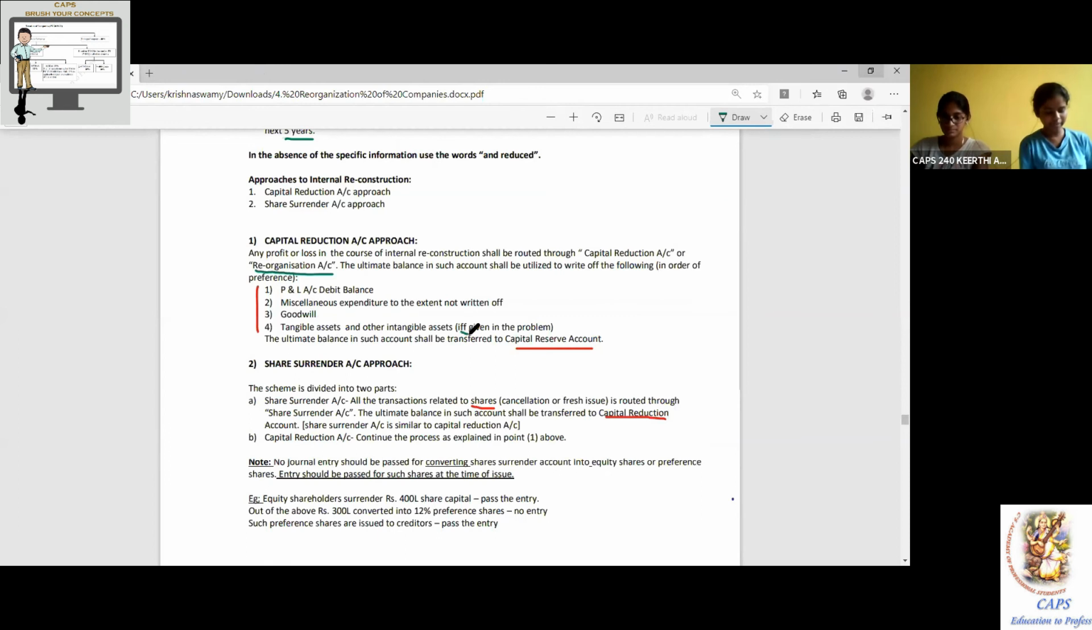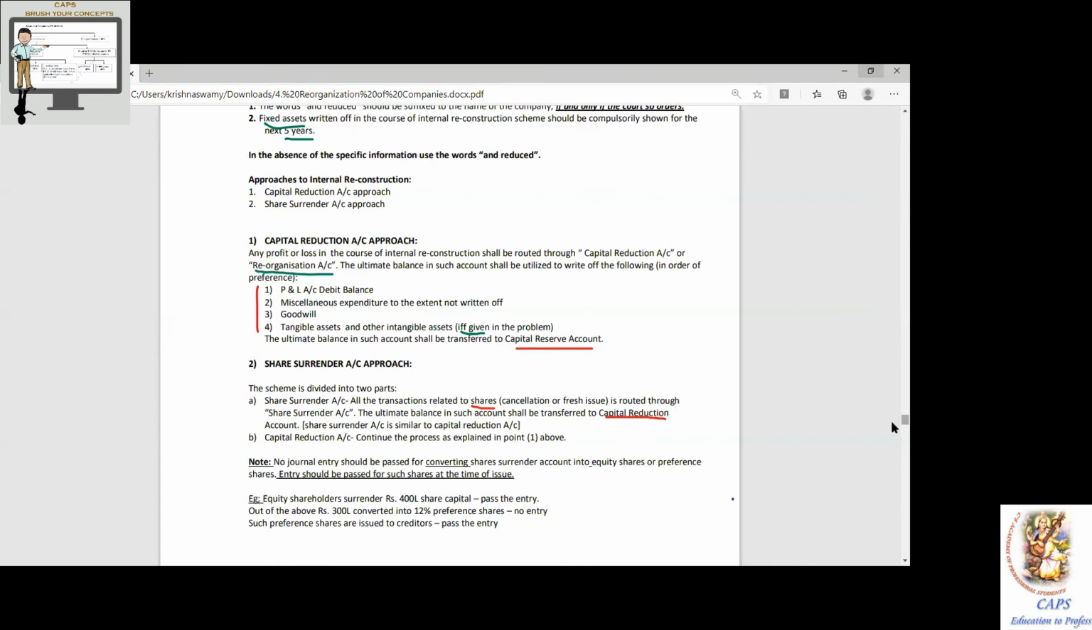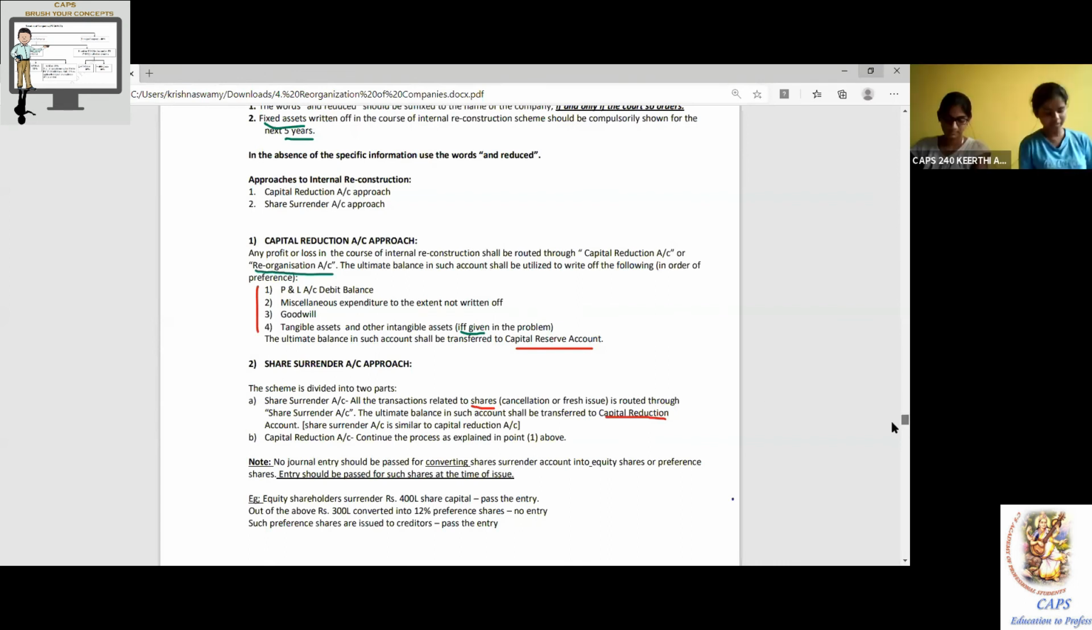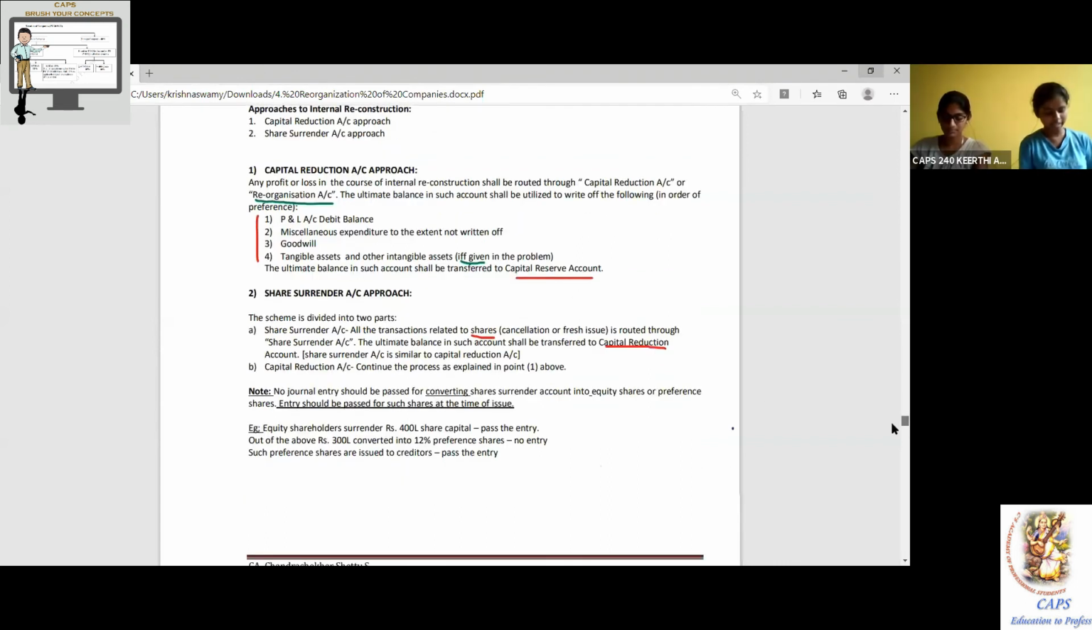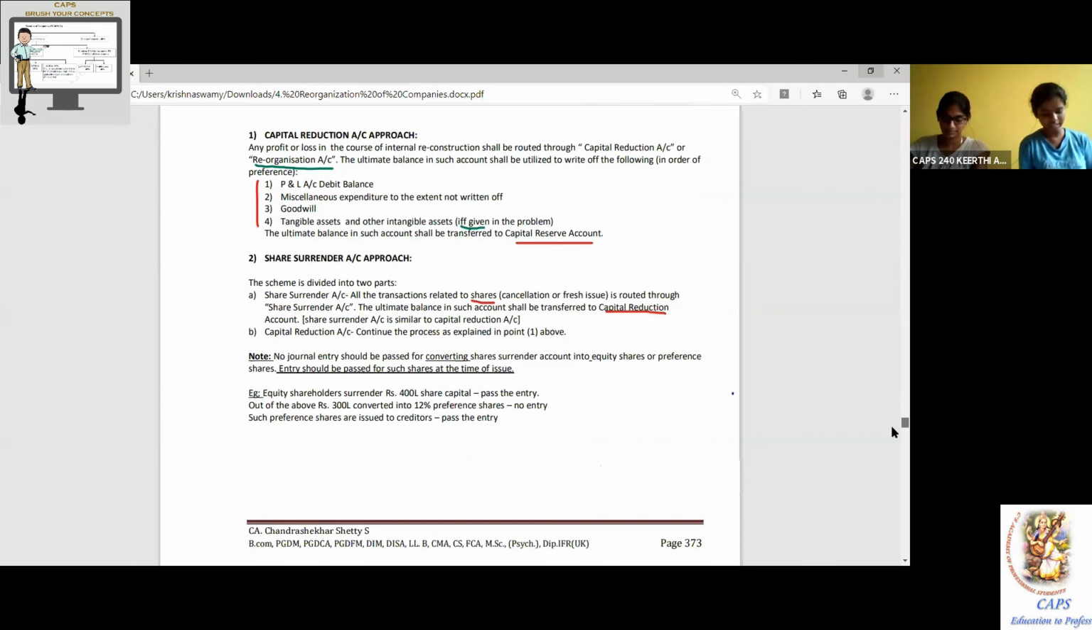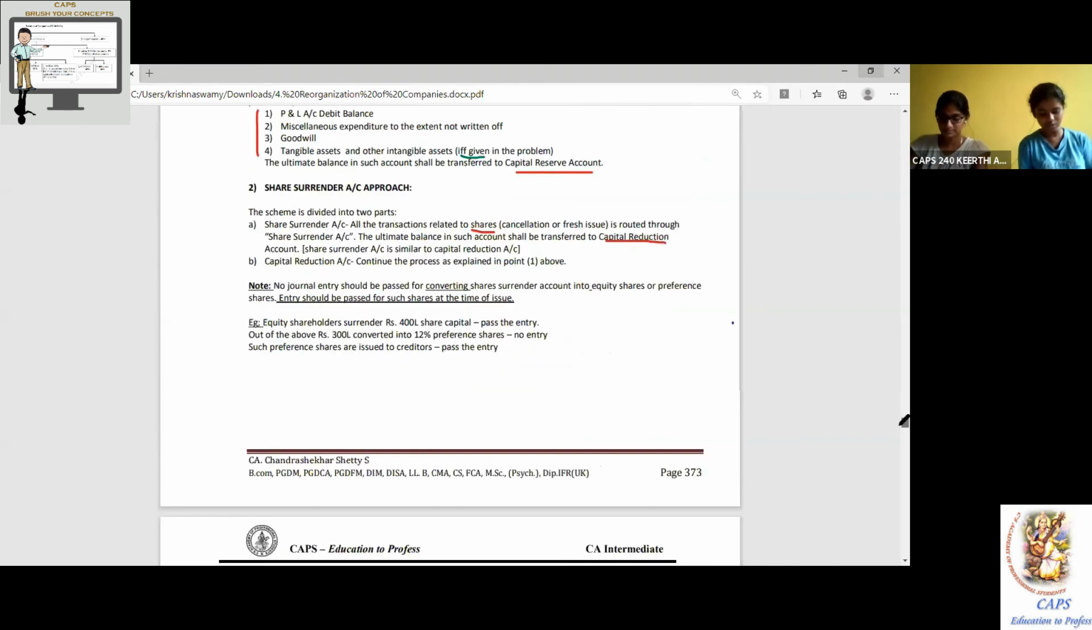The ultimate balance in such account shall be transferred to capital reserve account. Ultimately, where should you transfer? Capital reserve account. Second one, share surrender account approach. The scheme is divided into two parts. A, share surrender account. All the transactions related to share, cancellation or fresh issue, are routed through share surrender account. Anything related to shares, whether it is a cancellation or fresh issue, should route through what? Share surrender.